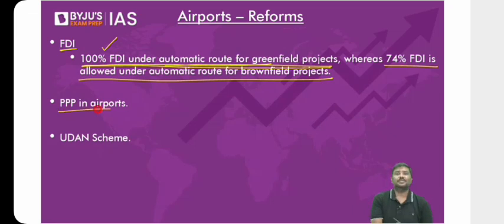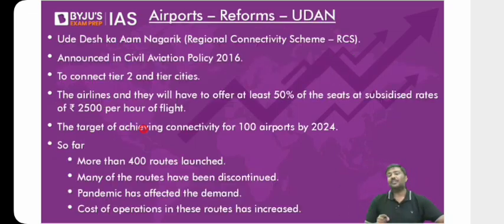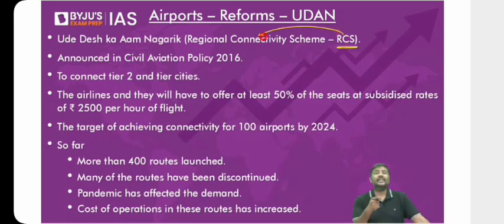PPP is promoted in airports. A lot of these airports have been given to the private sector for operation purposes. We have also launched a scheme by the name of the UDAN scheme. Now what is the idea of the UDAN scheme? Another name for the UDAN scheme is the Regional Connectivity Scheme, RCS. And by the way, UDAN simply stands for Ude Desh ka Aam Nagrik.